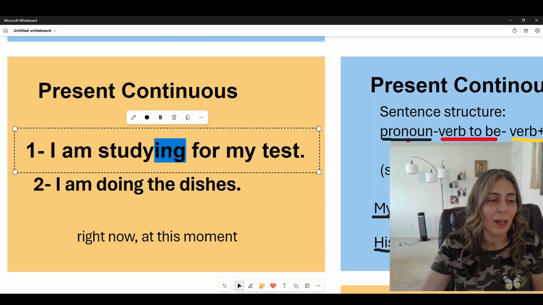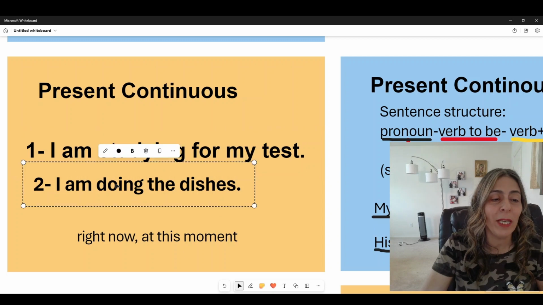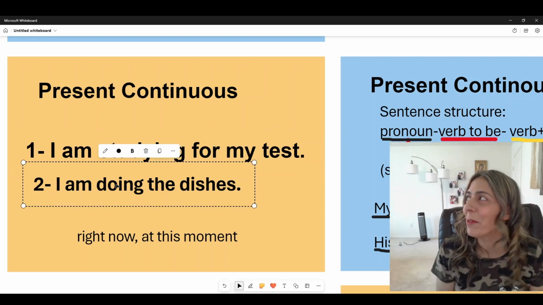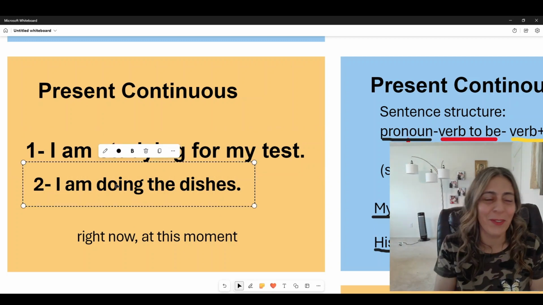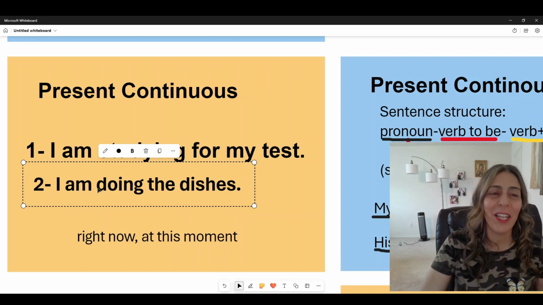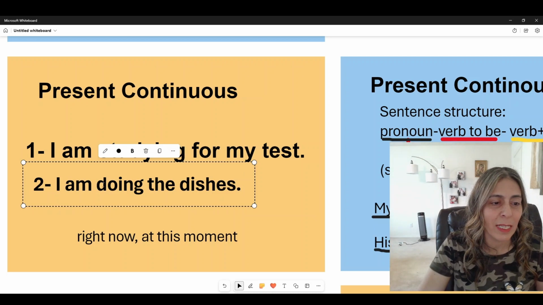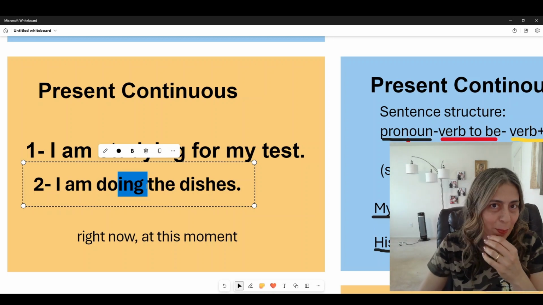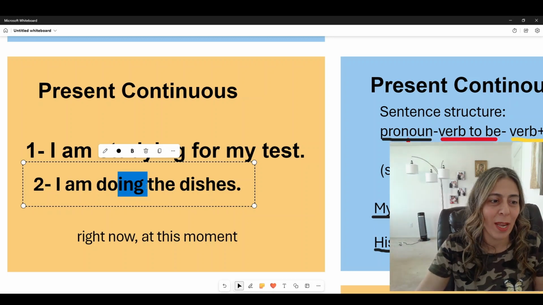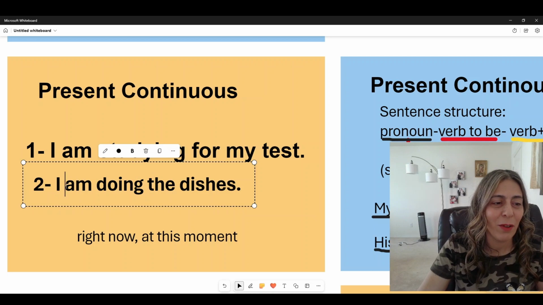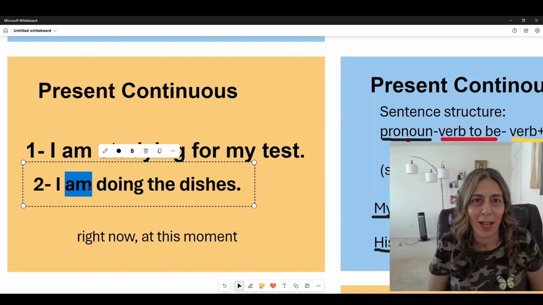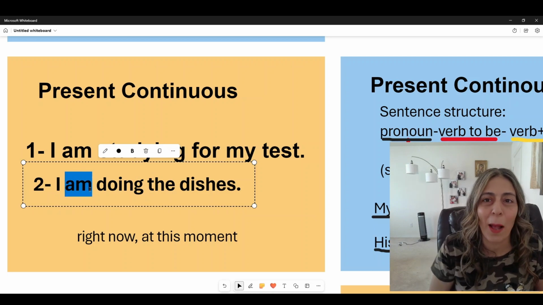All right. Now, I'm doing the dishes. This is something that I always do. All the housewives do that. I'm doing the dishes. So the verb is do. We add ing to make it continuous, happening right now, but we have to have the verb to be before that, which is in this case am.